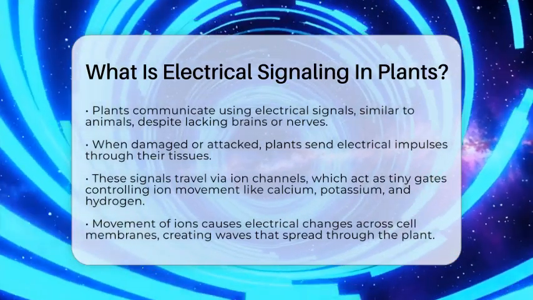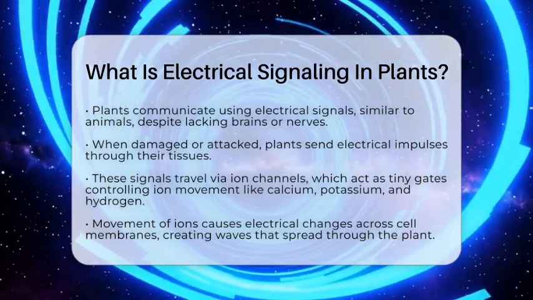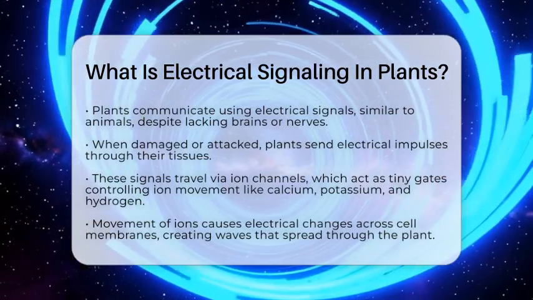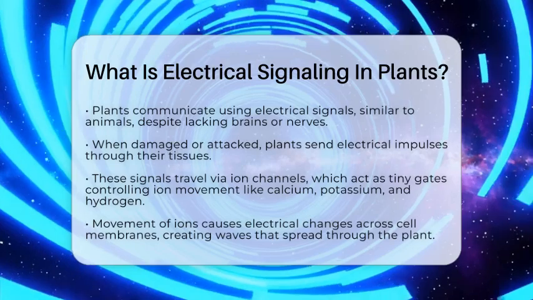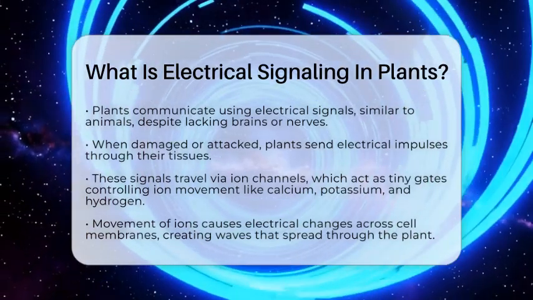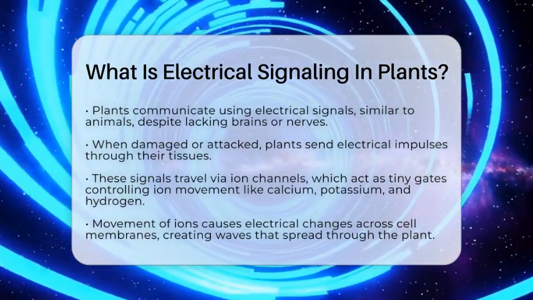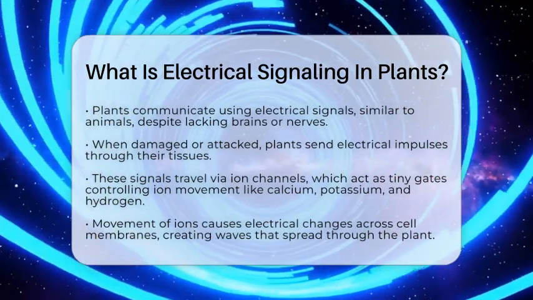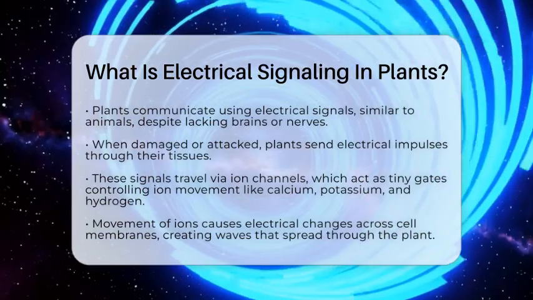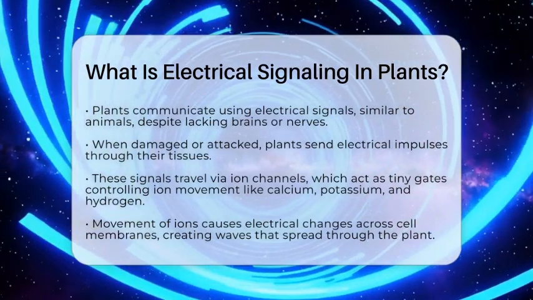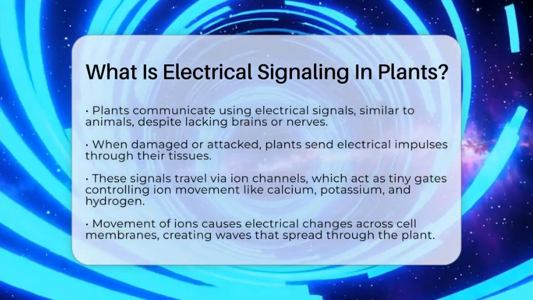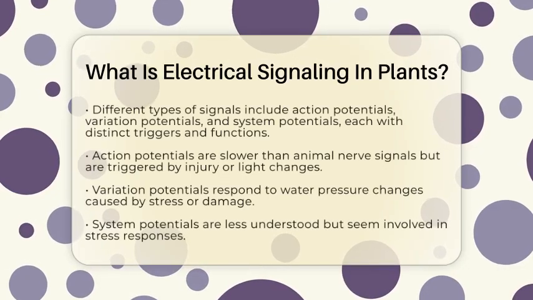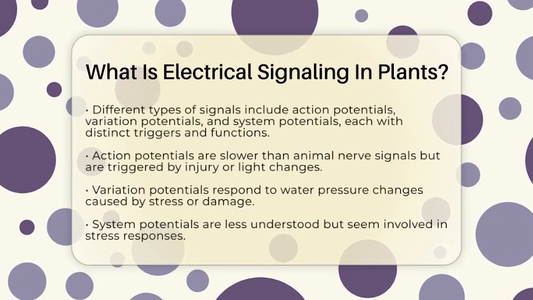When a leaf gets hurt or a bug bites, the plant reacts quickly by sending electrical signals through its tissues. These signals travel through special channels in the plant cells called ion channels. Think of these channels as tiny gates that open and close, letting ions like calcium, potassium, and hydrogen move in and out. This movement causes changes in the electrical charge across the cell membranes, creating waves that spread through the plant. These electrical waves are similar to nerve signals in animals but are much slower and longer lasting.